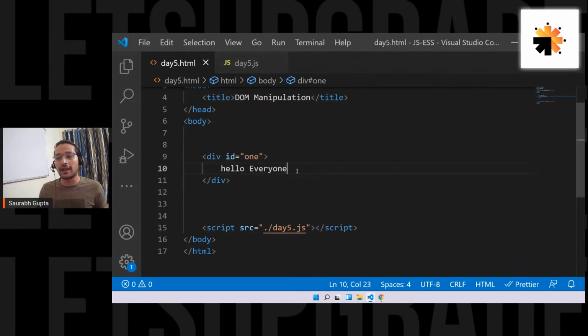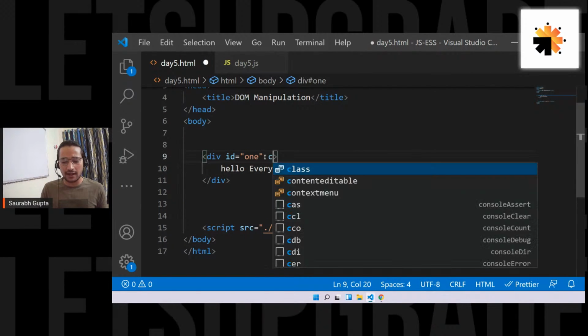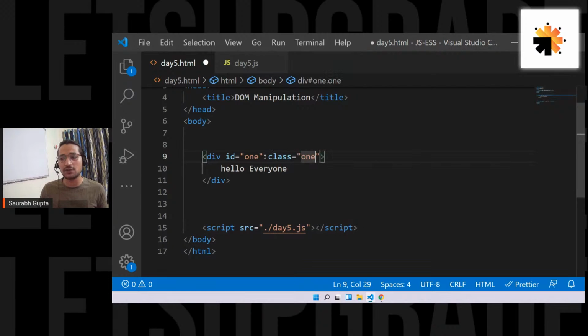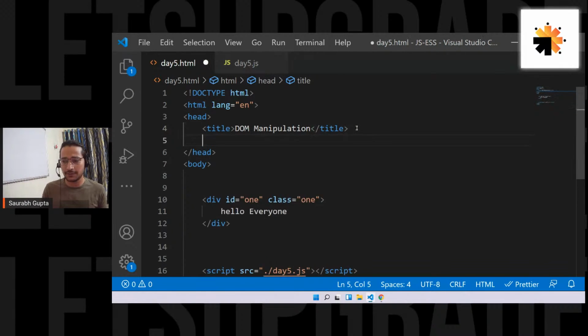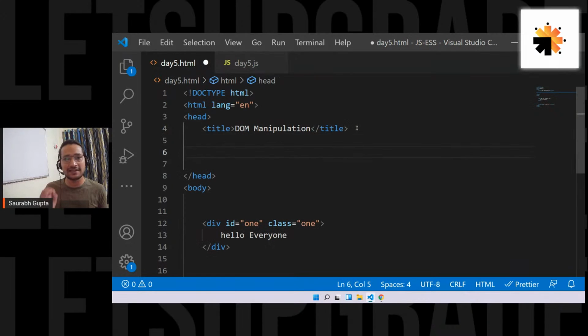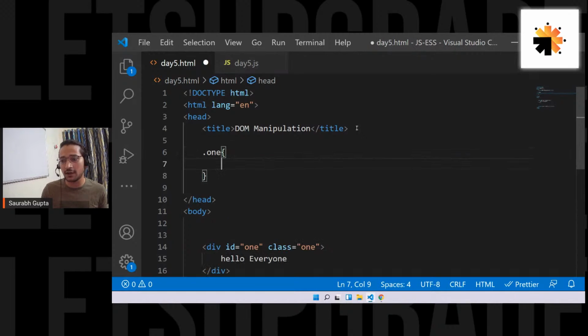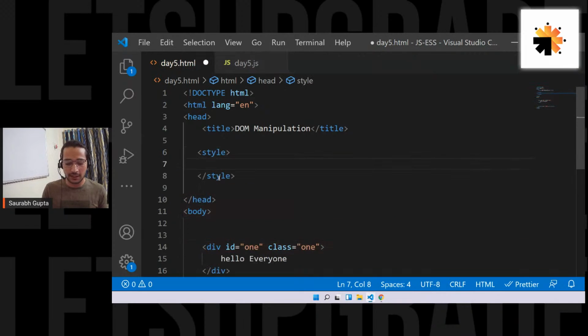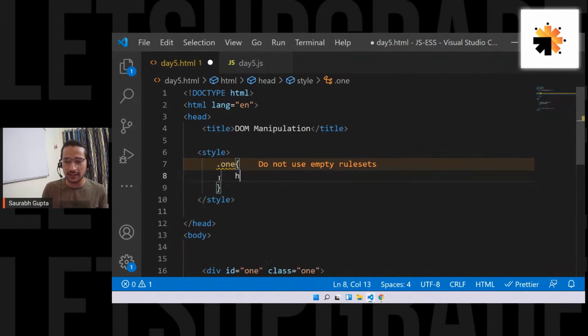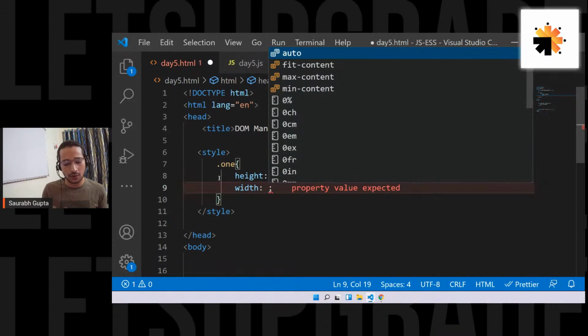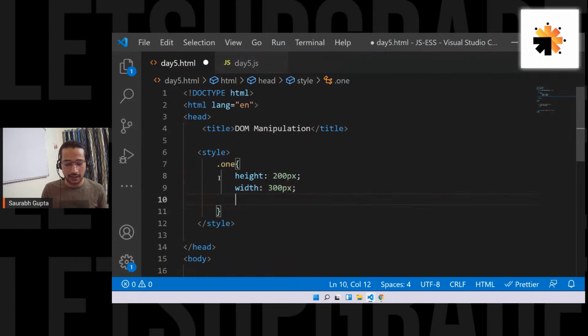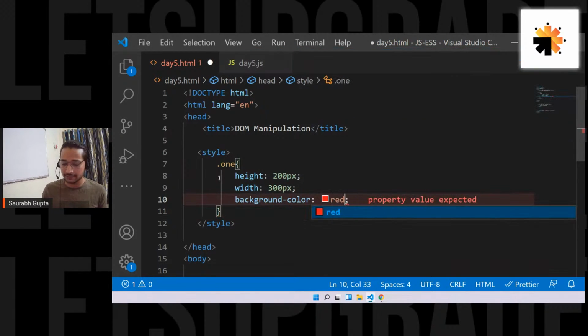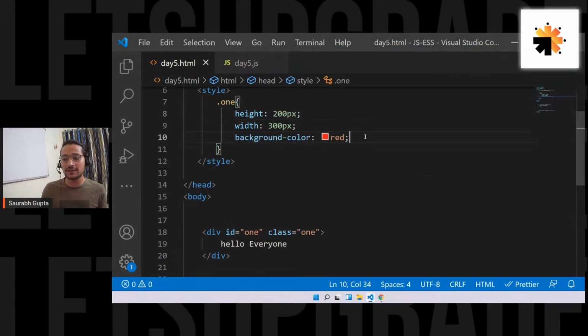Don't worry. So I have a div. I give it an ID. I'm also going to give it a class to apply some CSS. So let's also give it a class of 1. Let's apply some CSS to it. I hope everyone has revised their HTML and CSS basics. So dot 1. Here we go. I forgot the style tag. So sorry, my bad. Style. Then dot 1. Let's give it a simple height of 200 pixels, a simple width of 300 pixels, and a background color of red. Very simple, very easy.